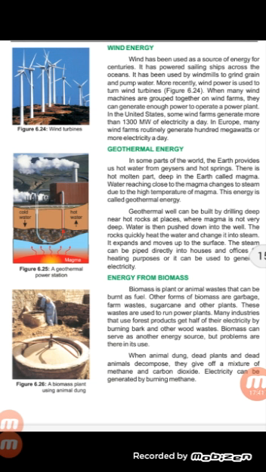So next is geothermal energy. In some parts of the world, the earth provides us hot water from geysers and hot springs. There is a molten part deep in the earth called magma. Water reaching close to the magma changes to steam due to the high temperature of magma. This energy is called geothermal energy.